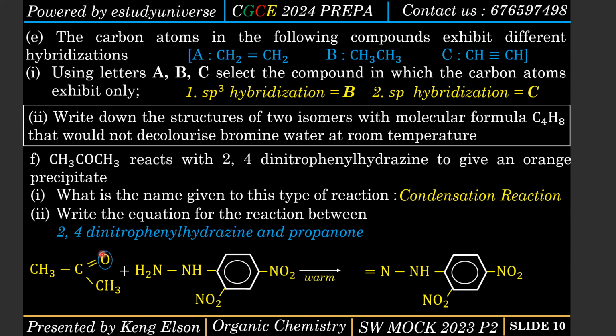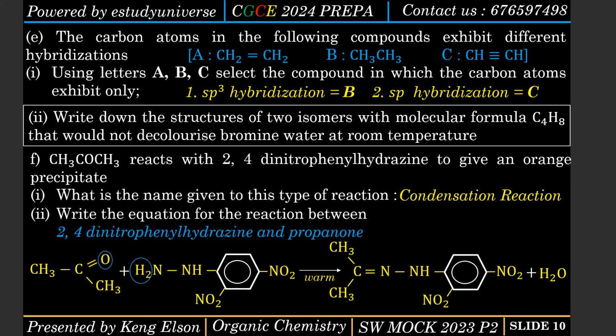The O here will combine with this H2 to have H2O, which is water. So when it does that, this double bond which is written here, this carbon and the two methyl groups will just attach themselves here. So I just have this. That's what I'm going to have. And then the resulting water is going to be formed. So that's just a paraphrase of the reaction mechanism. The H2 from this guy here will combine with the O from the propanone to give us water, and then you're going to rotate. This double bond will just attach itself to nitrogen.